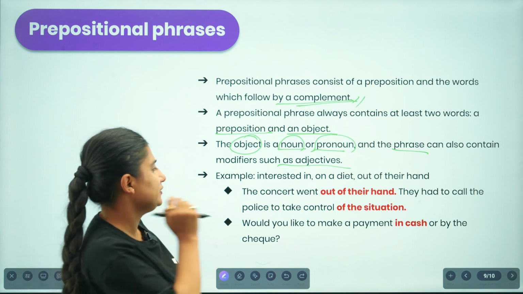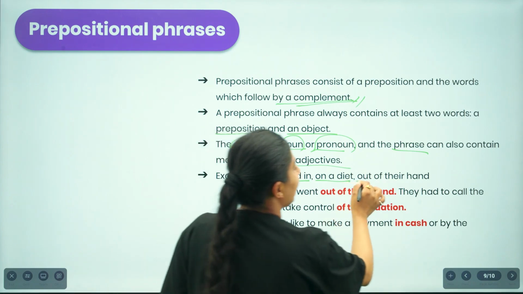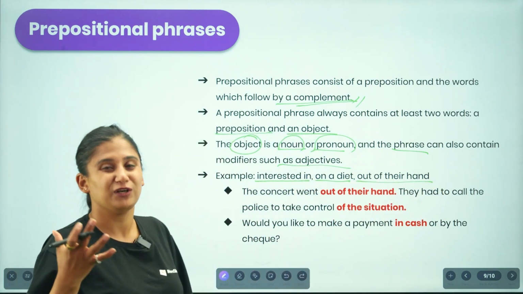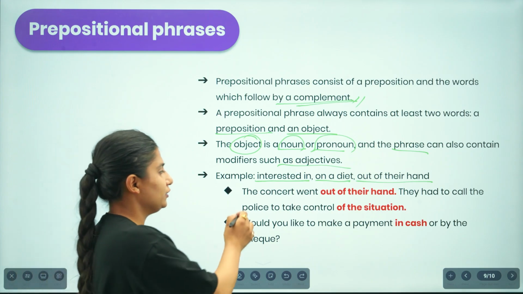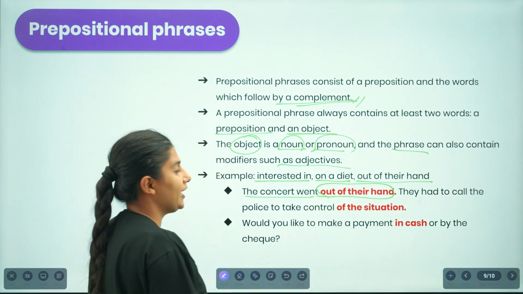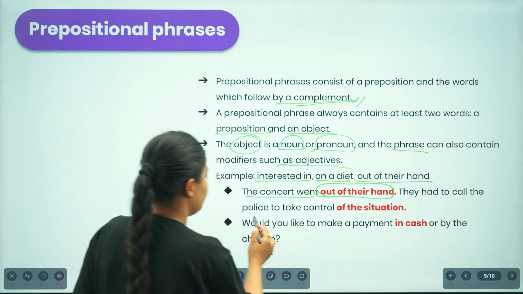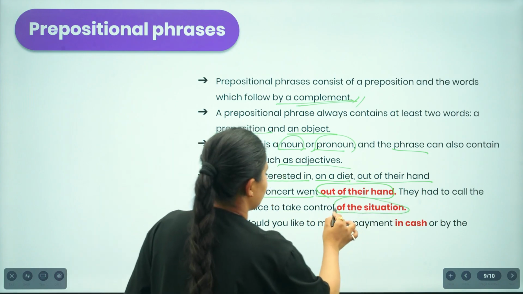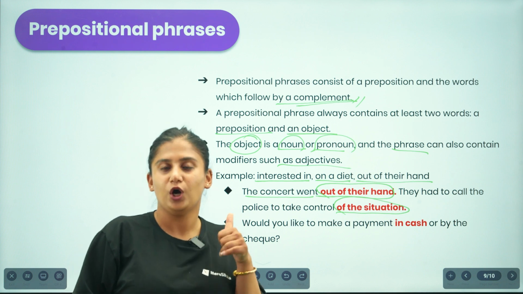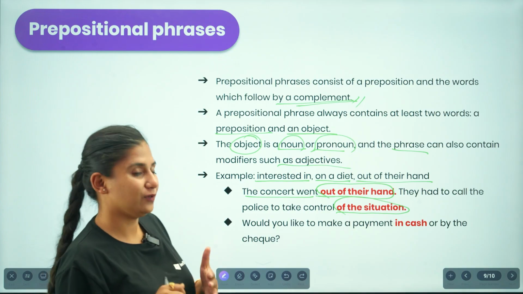So for example, these are prepositional phrases: interested in, on a diet, out of their hand. We use these in order to make our sentence much clearer and to pass the proper meaning. For example, the concert went out of their hand. This is indicating the idea that the concert went out of control, right? And then they had to call the police to take control of the situation. So a prepositional phrase is all about the combination of the preposition along with either a noun or a pronoun or an adjective. Okay, that is how it works.